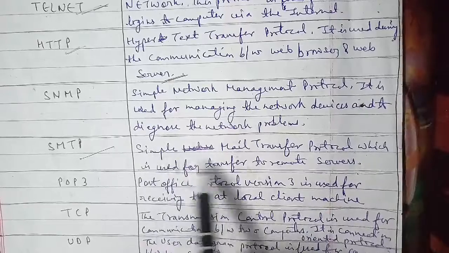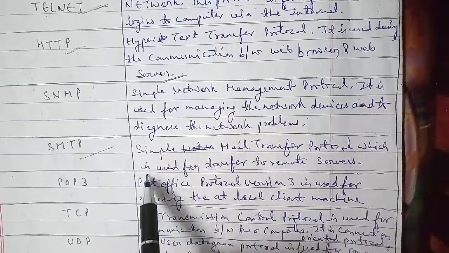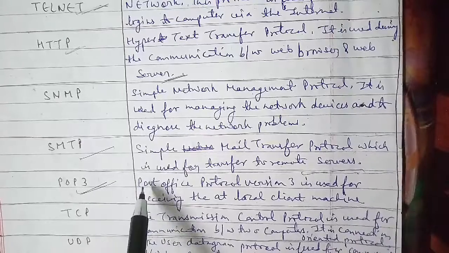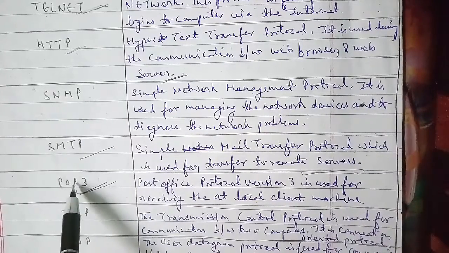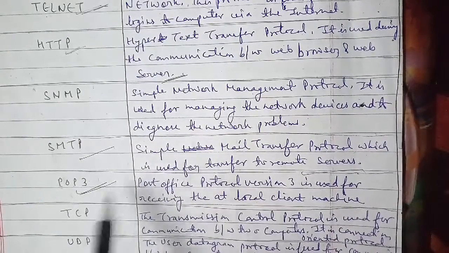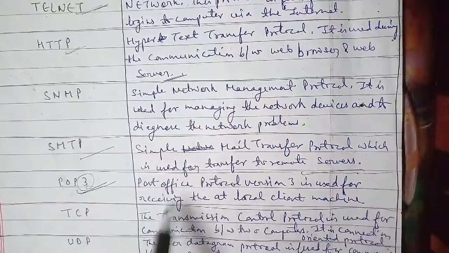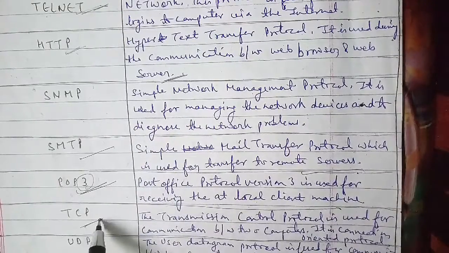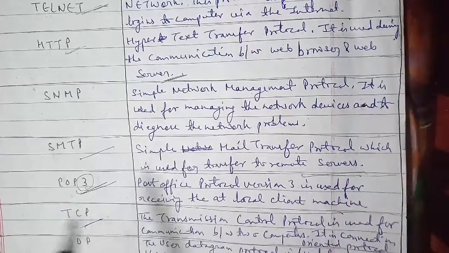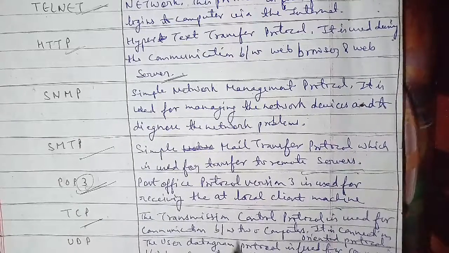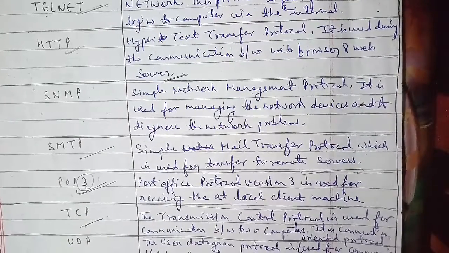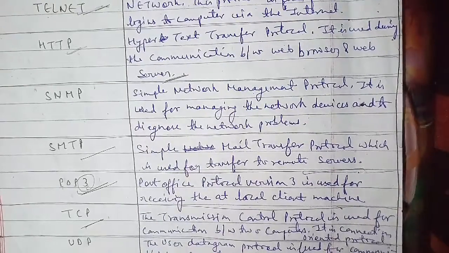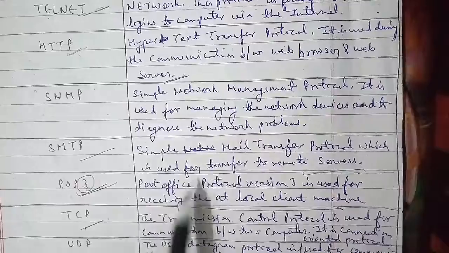This is TCP, the transmission control protocol, which is used for communication between two computers, and it is a connection-oriented protocol. Then we have UDP, the user datagram protocol, which is used for communication between two computers, and it is a connectionless protocol as well.